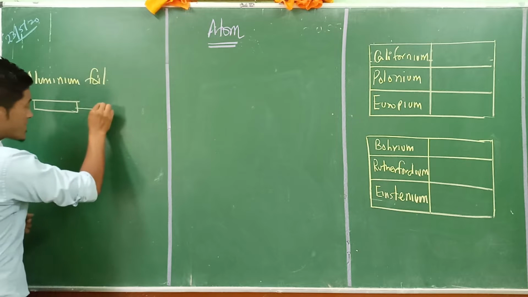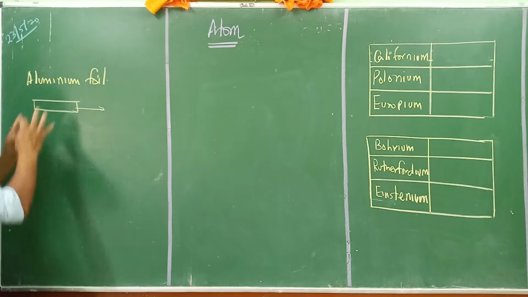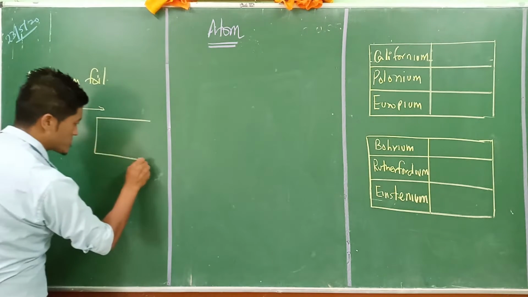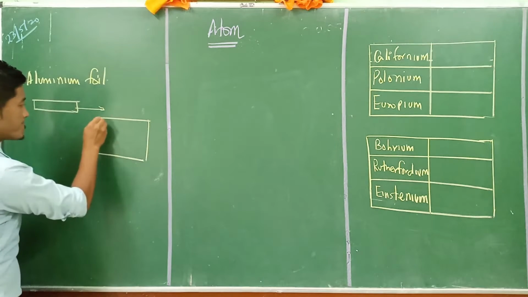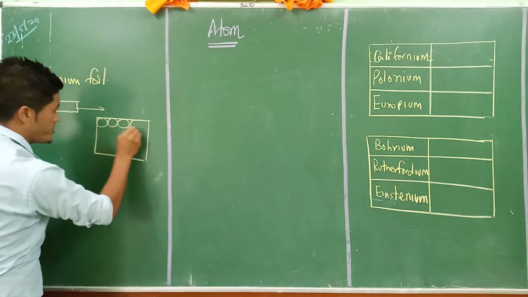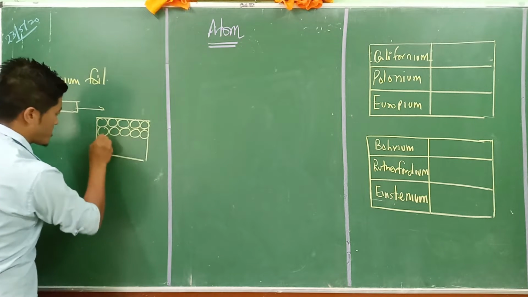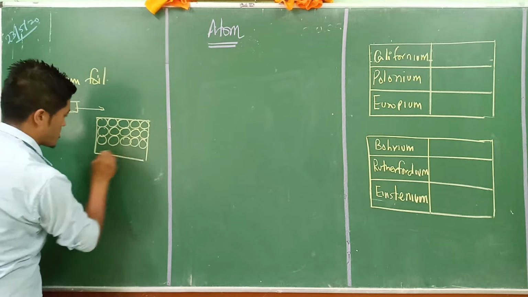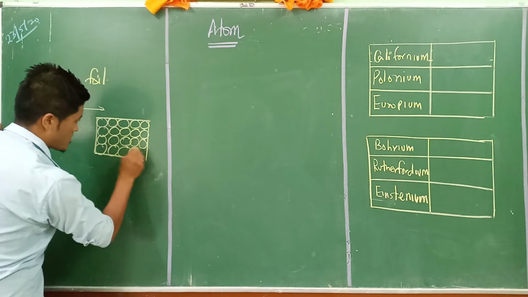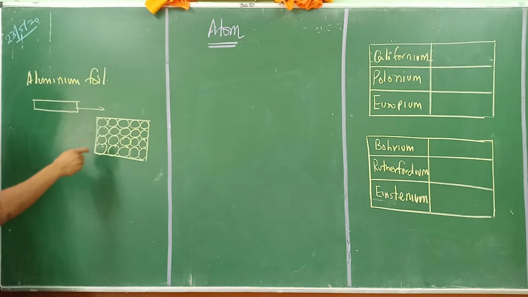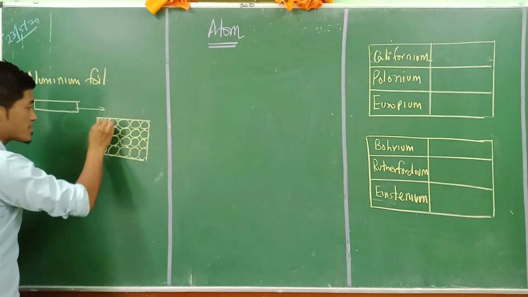If we try to maximize it, make it bigger, we will see many different kinds of aluminium here.